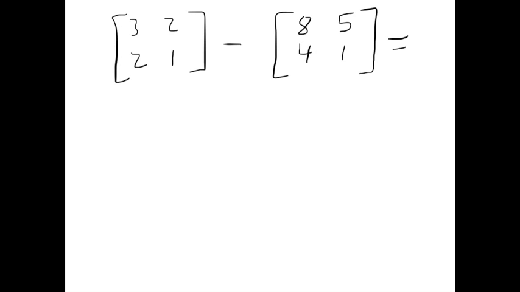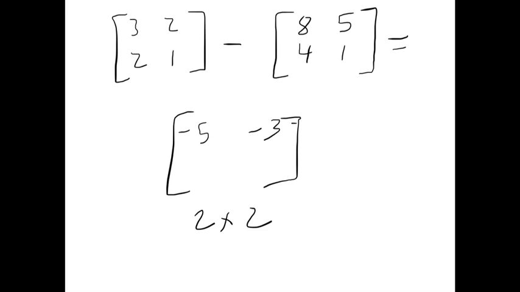Kind of the same thing happens with matrices. We've got a 2 by 2 minus a 2 by 2, so the result is going to be a 2 by 2. And we just subtract them. And we get -5, -3, -2, and 0 when we subtract term by term. Each of these elements of the result matrix are now negative. And it's a very similar looking matrix, but it's important to note that the -5 is not the same as a +5.